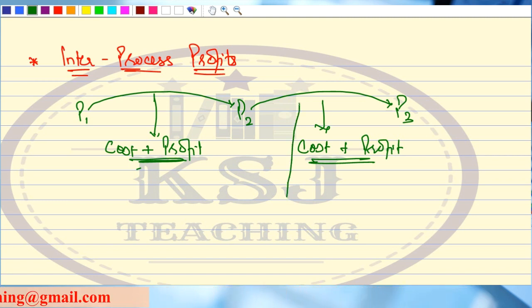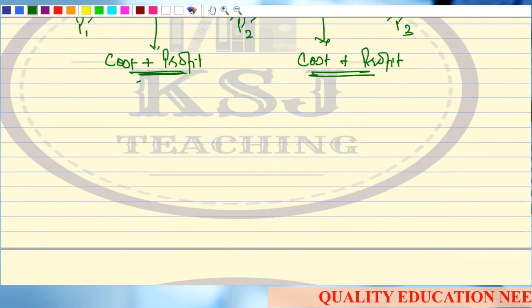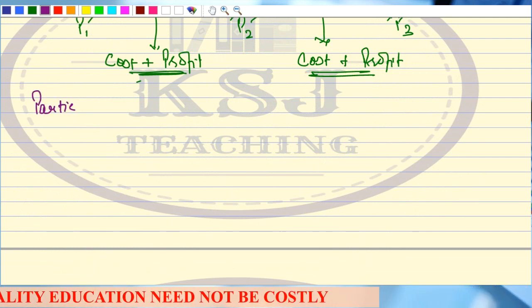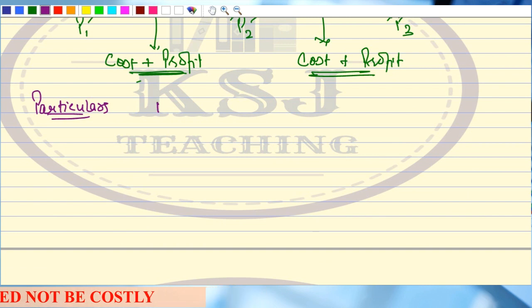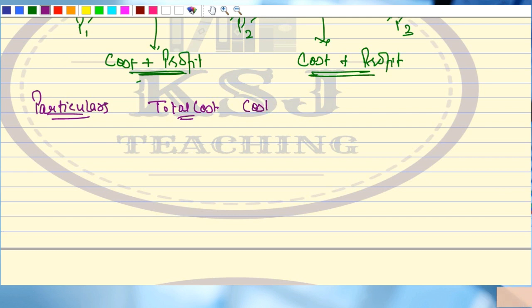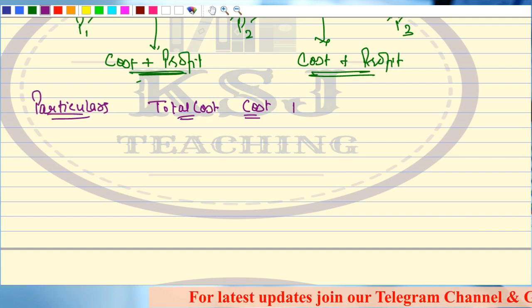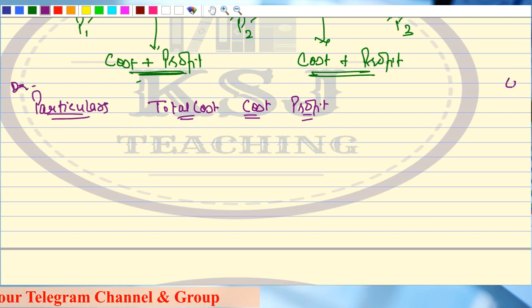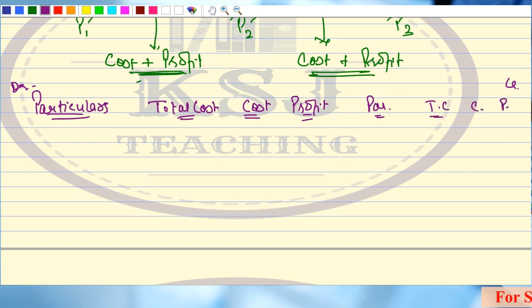That means in the question, they say how to present this question. Particulars, right? What is the total cost? Then show the cost element in that total value, I can say, not total cost, total value, then the profit element, right? Similarly, this is the debit side. Similarly, you will show the credit side, that is particulars, total cost and profit element, right?